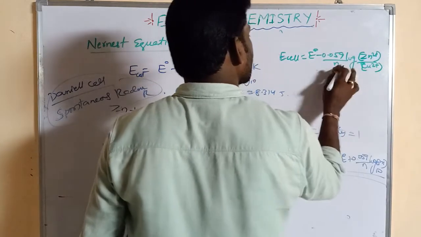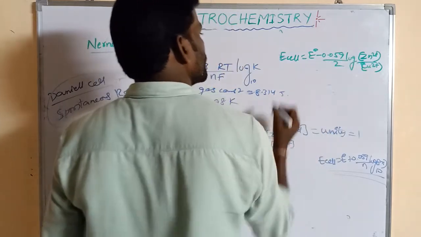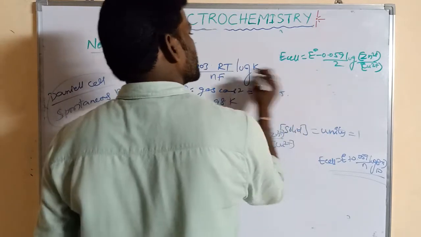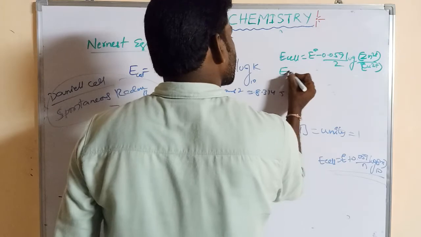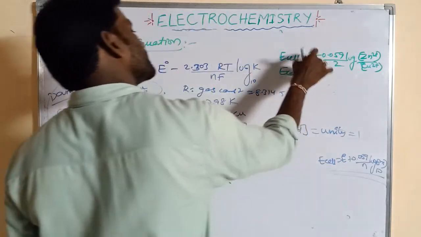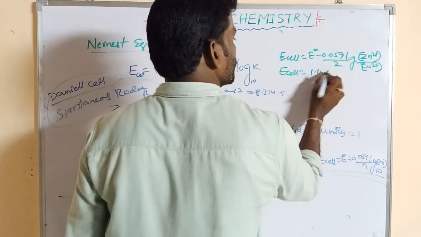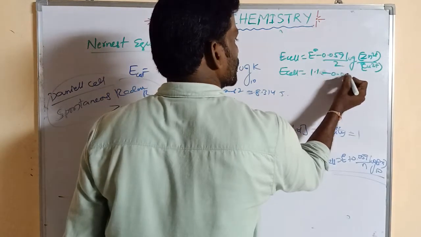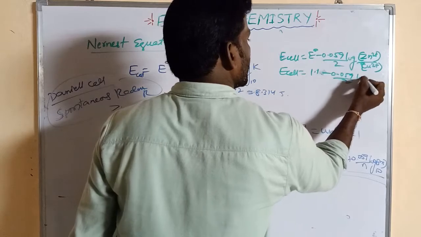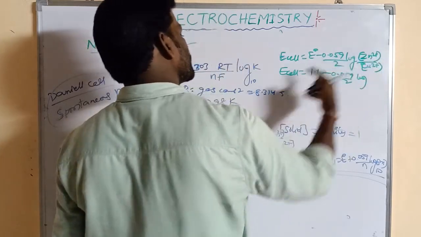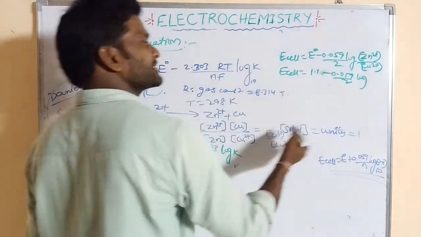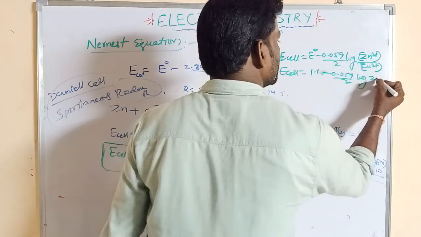Here how many electrons are involved? 2. So E cell is equal to its standard potential, also known as 1.1 volts, 1.1 minus 0.059 by 2. If the concentrations of Zn2+ and Cu2+ are known, its cell potential can be calculated easily.